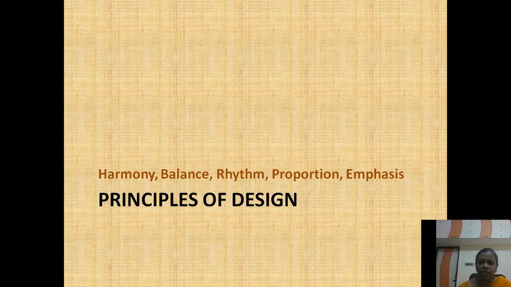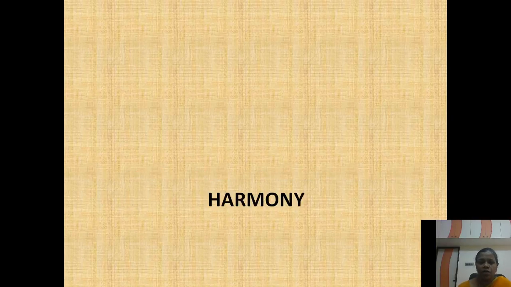What are the elements of design? Can you say, any one of you? Can you say what they are? Very good. Line, form, shape, color, texture, size, etc. And all these components must be governed by certain principles. That is called as what? The principles of design. So what are the principles of design? That is the harmony, balance, rhythm, proportion and emphasis. And all this must be governed by these principles. That is called as principles of design.